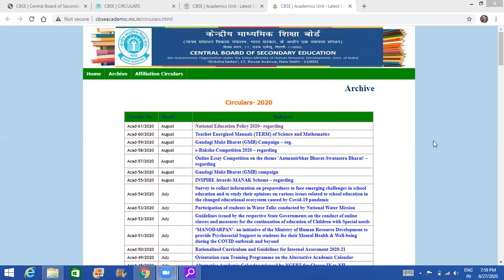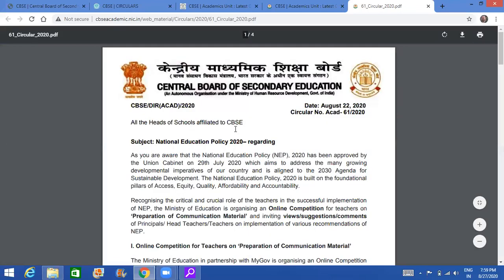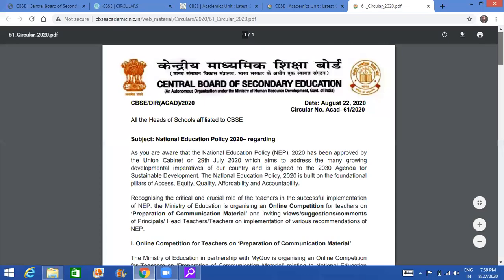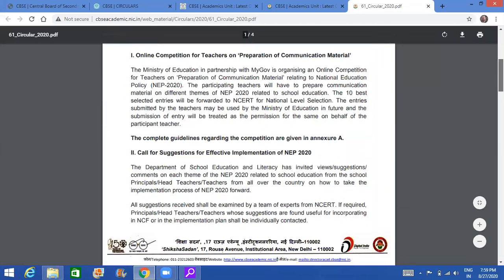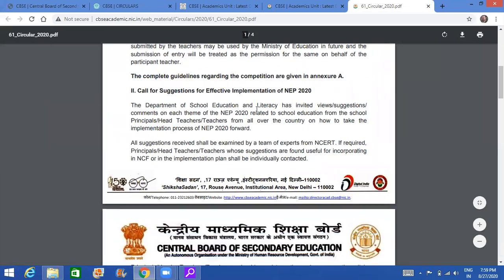Now, once the NEP has been drafted and finalized, comes the second stage, that is the implementation. And the time is not too far. 2021, we have to get going. So the government has asked us to give suggestions. This is the circular regarding that. I'm just taking it out for your reference. The subject is National Education Policy. Regarding this, we have called for suggestions for effective implementation.